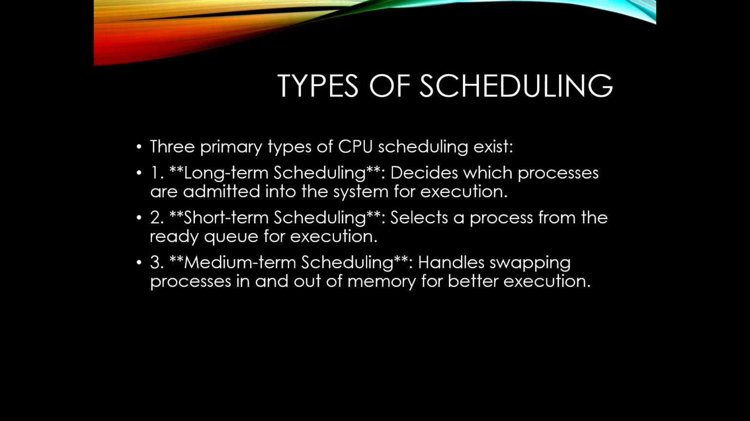Think of it like managing who gets into a crowded restaurant. Short-term scheduling chooses which process gets CPU time next, like picking the next customer to be served. And then medium-term scheduling temporarily removes processes from memory to optimize performance. It's like making a customer wait outside when there's no space inside. Each of these plays a role in keeping our system running smoothly.